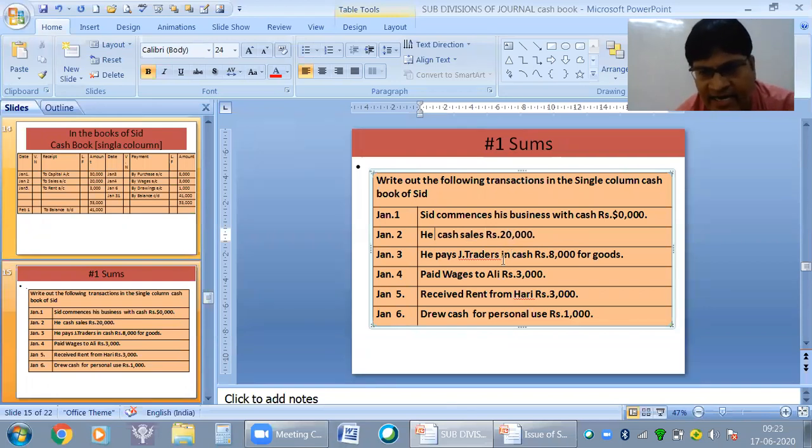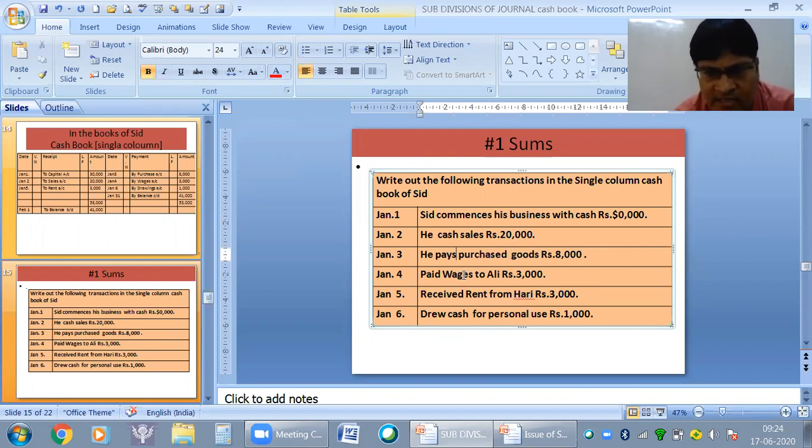He purchased goods, purchased goods for 8,000 in cash. Nothing is mentioned, means cash only. Remember? Purchased goods in cash rupees 8,000. No name is required.